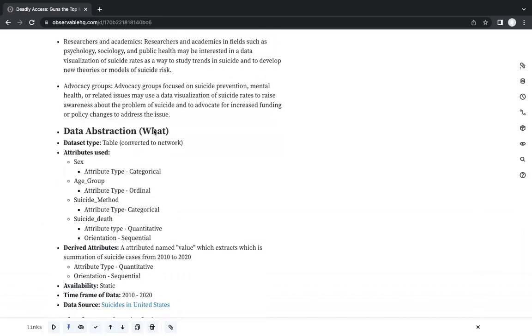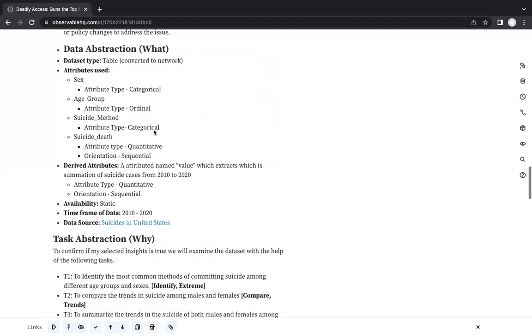For the data abstraction part, my original data set was a table that I converted to a network, and the attributes were sex, which is a categorical attribute. Second was age group, which is an ordinal attribute. Third was suicide type, which is categorical. And fourth was the number of suicide deaths, which is a quantitative attribute. There's a derived attribute called value, which is the summation of suicide cases from 2010 to 2020, and it's a quantitative attribute. The time frame of the data is 2010 to 2020.